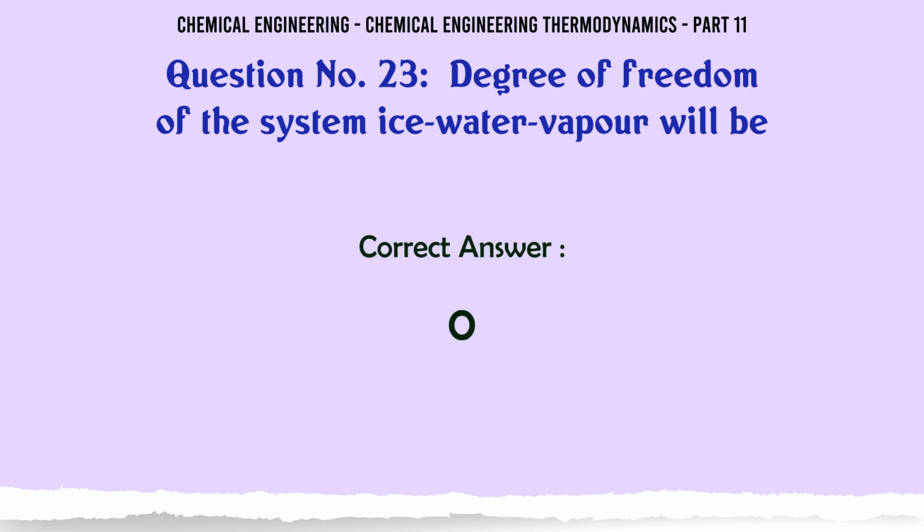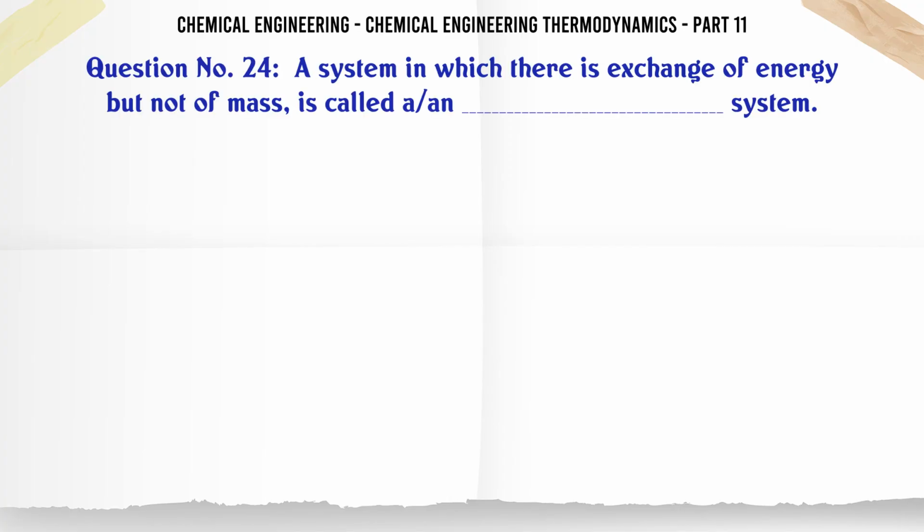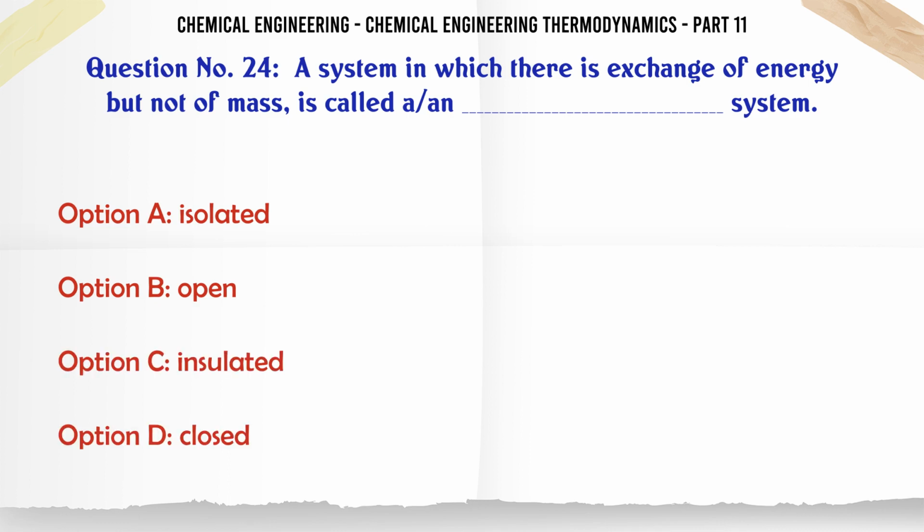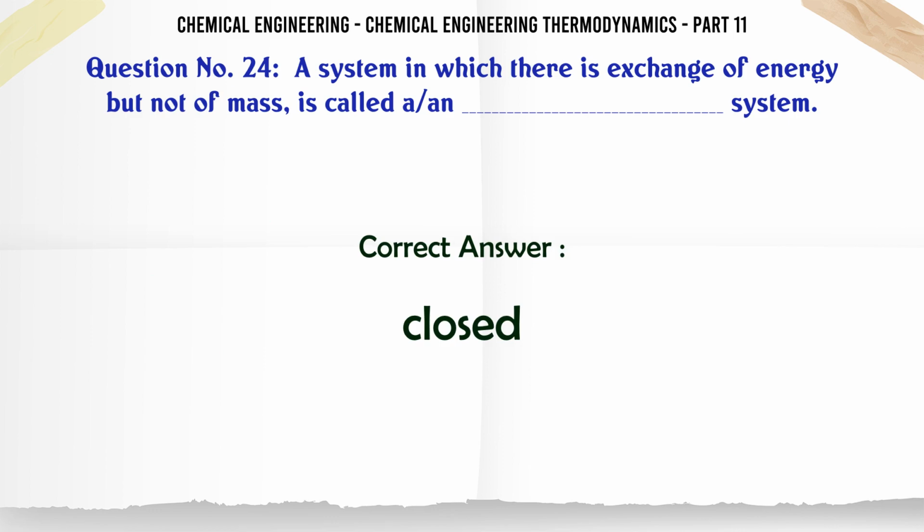The correct answer is 0. A system in which there is exchange of energy but not of mass is called an system. A isolated, B open, C insulated, D closed. The correct answer is closed.